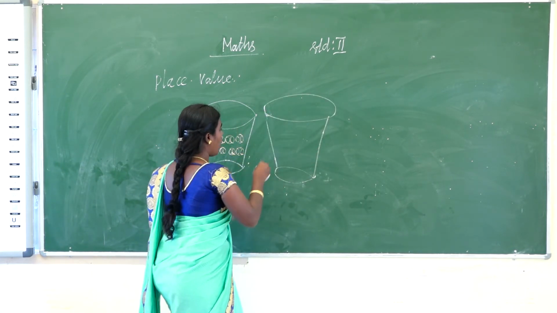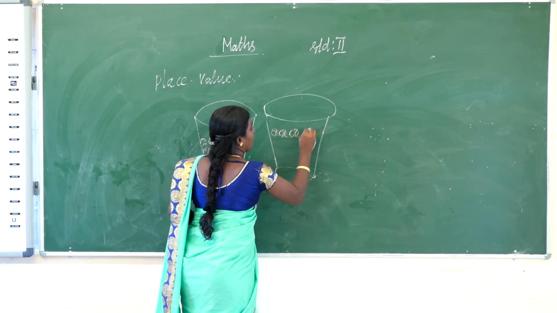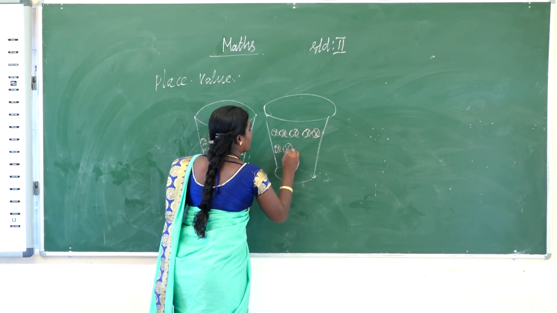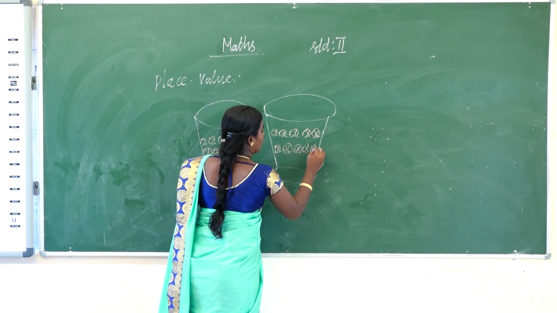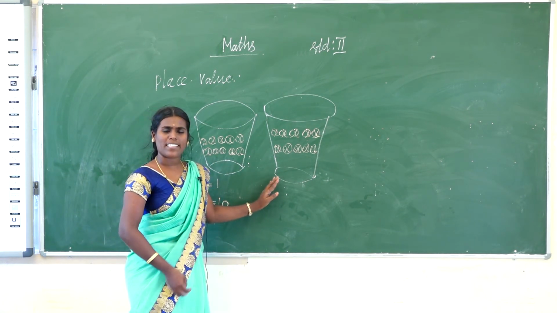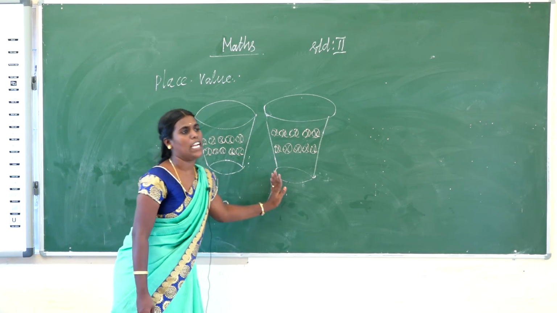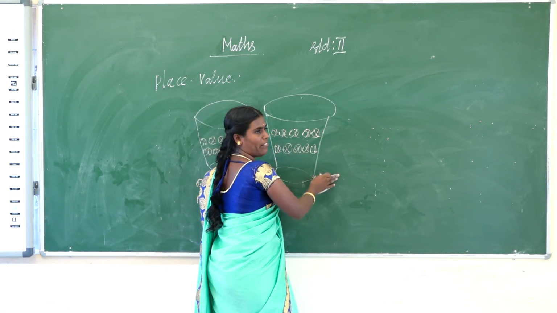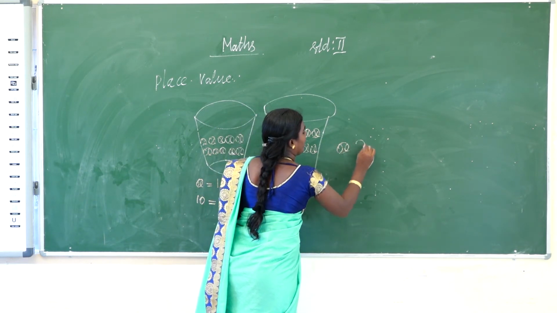Here also 10 balls are there. 1, 2, 3, 4, 5, 6, 7, 8, 9, 10. In another basket I put 10 balls. So here is one 10 balls, another 10 balls. Then both baskets are filled. Another ball is kept loose right here.